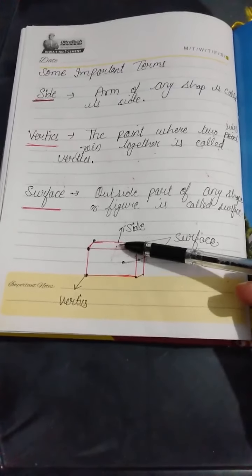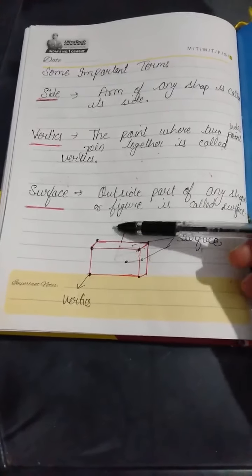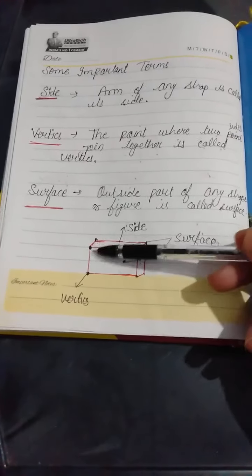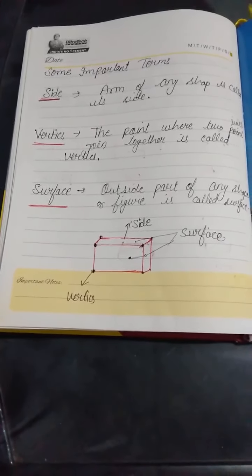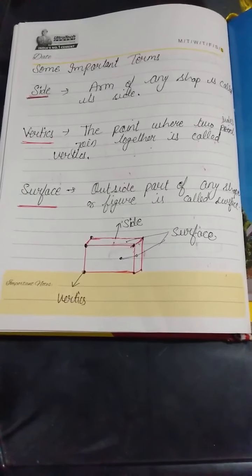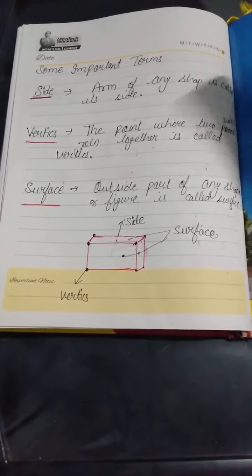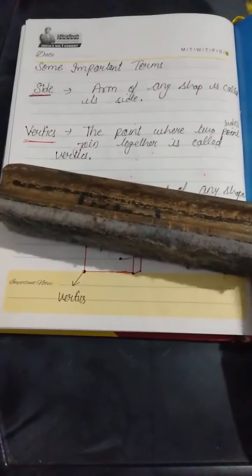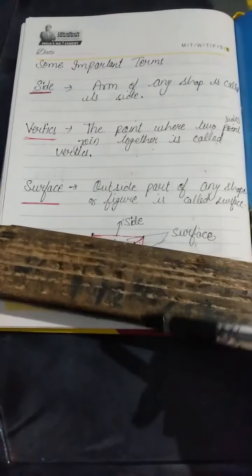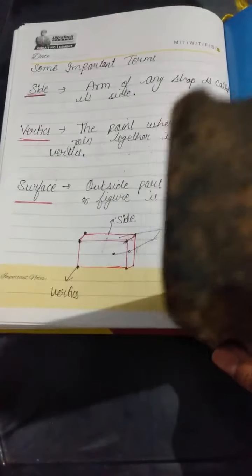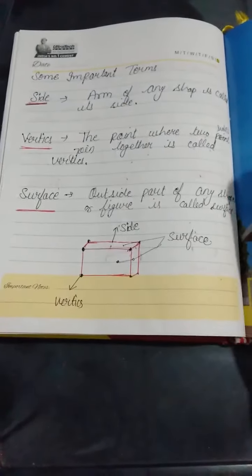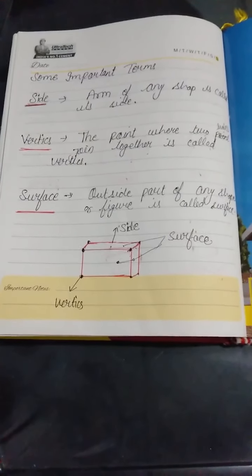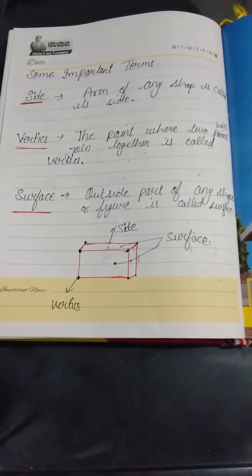If we are seeing any shape from the top, this will be a surface. Like this duster, how many surfaces are there? 1, 2, 3, 4, 5 and 6. There are a total of 6 surfaces. Any shape can have many surfaces. Okay, thank you.